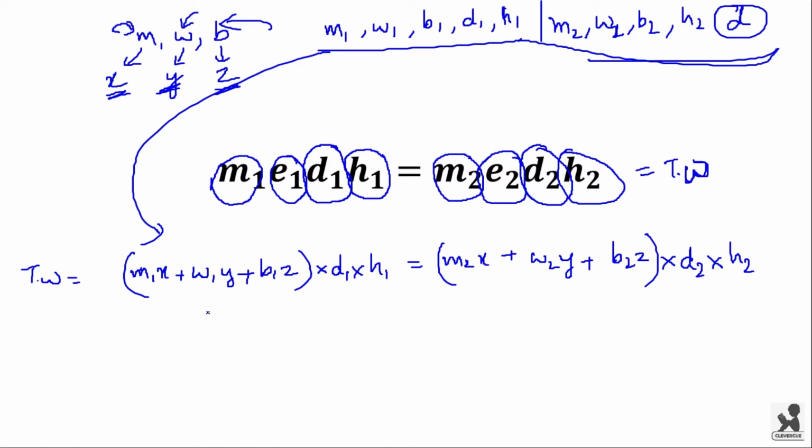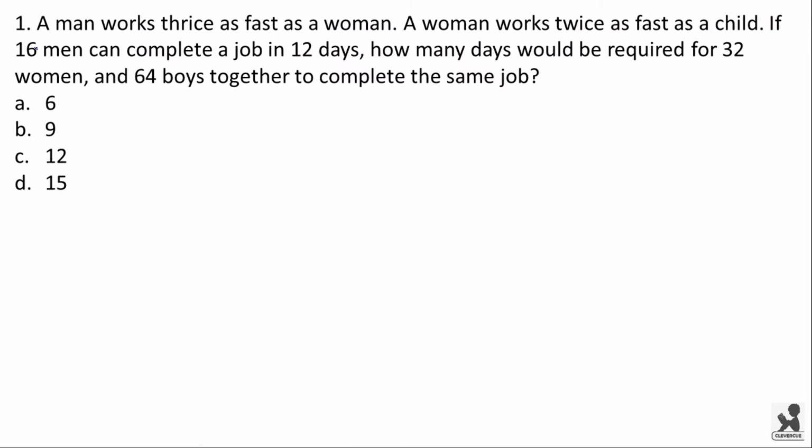Let us solve questions so that you will be having a clear picture over it. A man works thrice as fast as woman. A woman works twice as fast as a child. So indirectly here their efficiencies are given. If 16 men can complete a job in 12 days, how many days would be required for 32 women and 64 boys together to complete the same job?